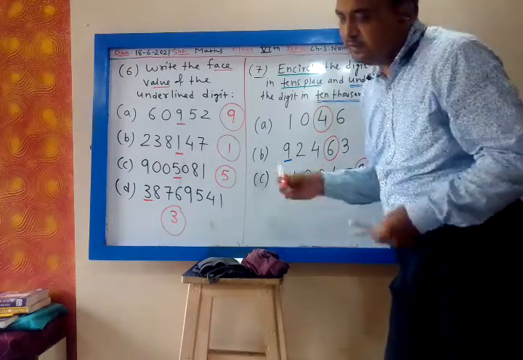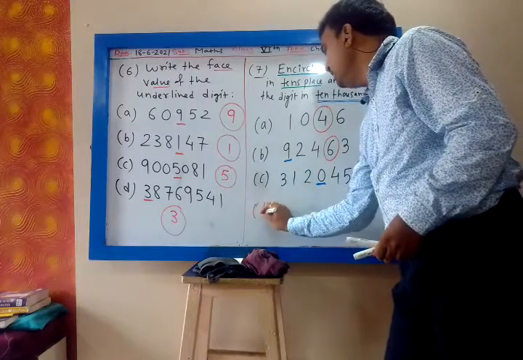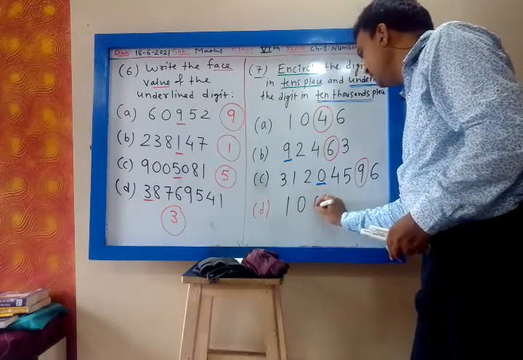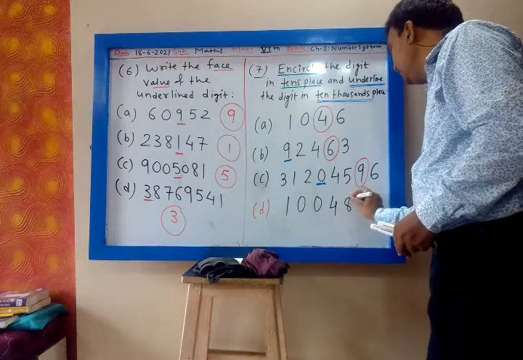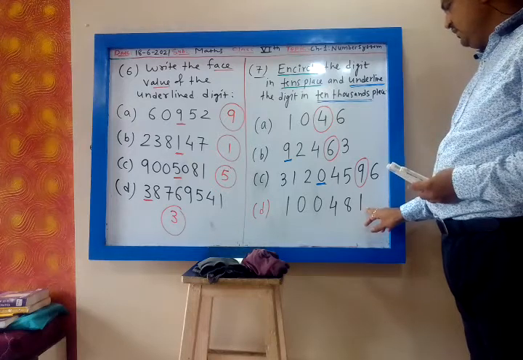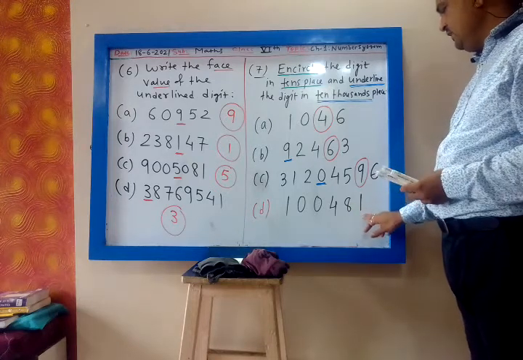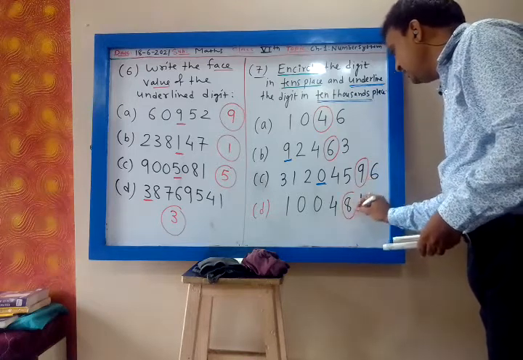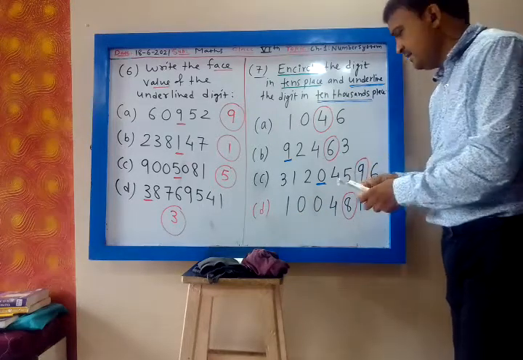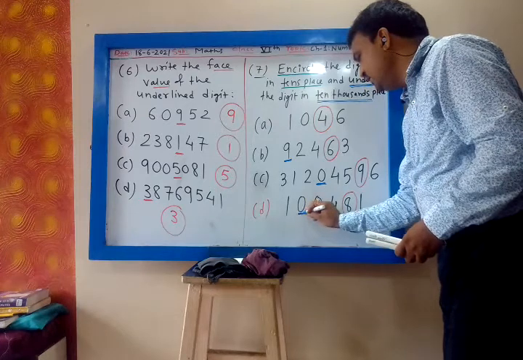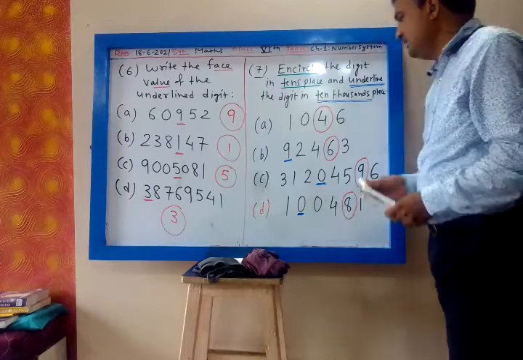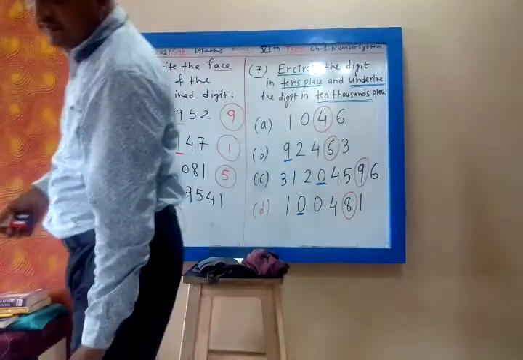Then D, 100,481. You have to encircle the tens place. Wait, this 8 is tens, after ones. So tens you have to encircle. Then 100, 1,000, 10,000. The 10,000 you have to underline. So this is the one you will underline, not this 0. This you have to underline, the digit at the 10,000 place.